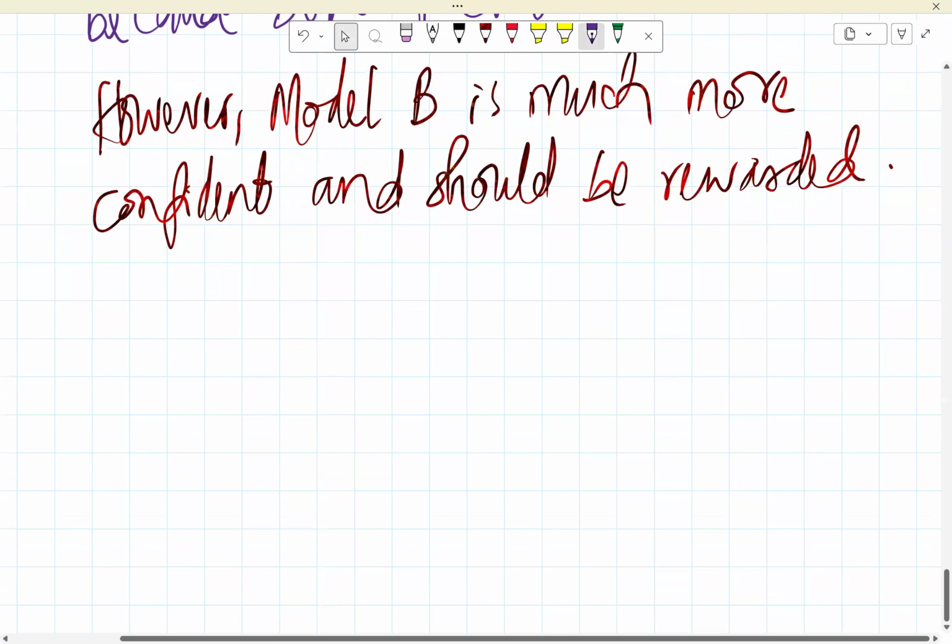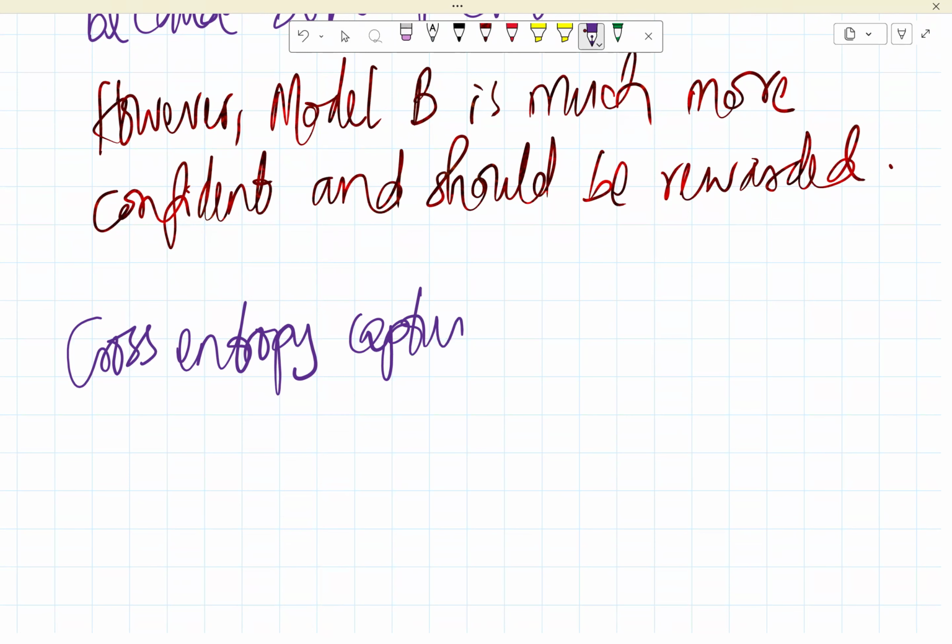So cross entropy captures this difference.